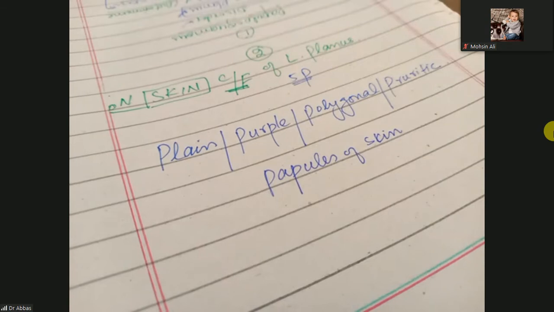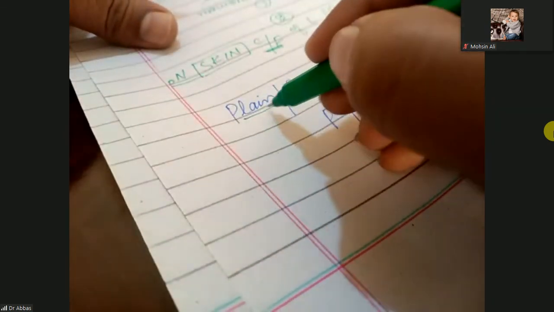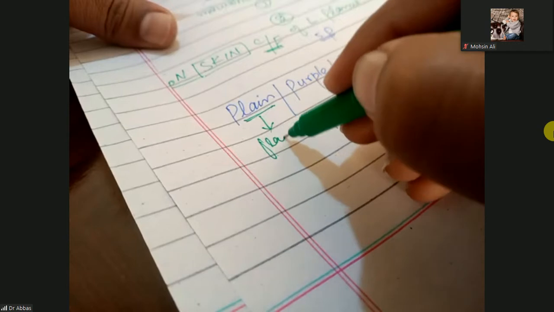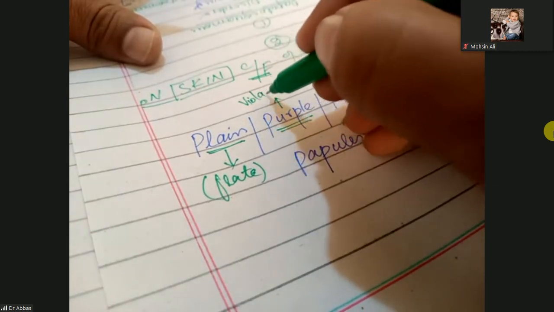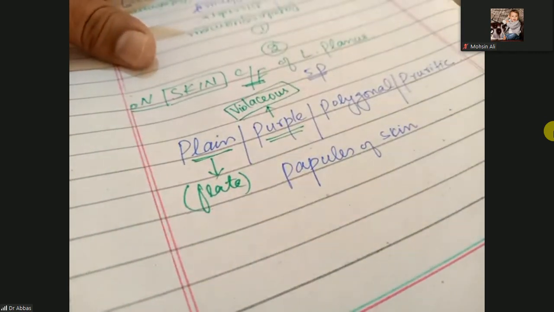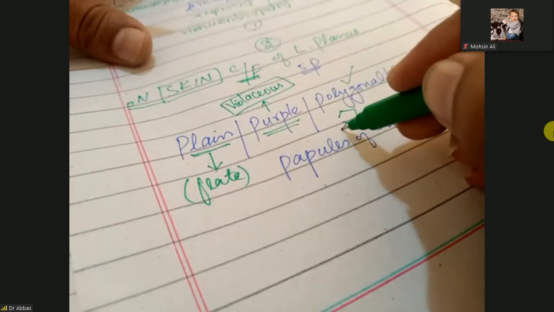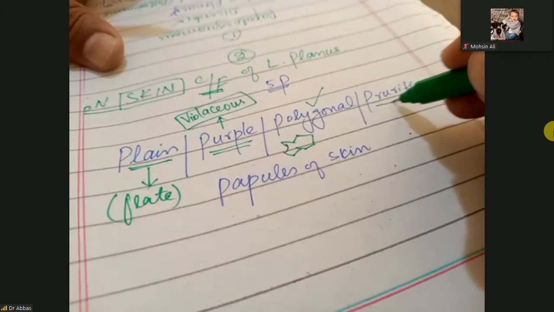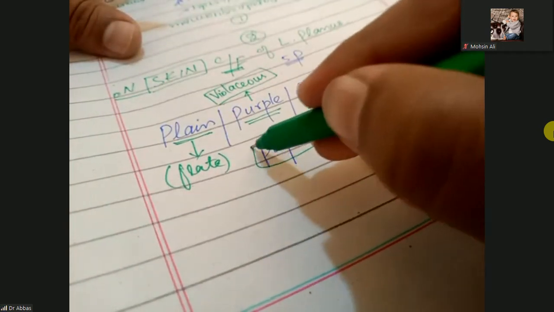So the 5 P's mean, when you look at the clinical findings of lichen planus on the skin, there will be plain, meaning flat; purple, meaning violaceous, violet in color; polygonal, different angles, different shapes like this one; pruritic, very itchy; and papules on the skin, because these are papulosquamous.